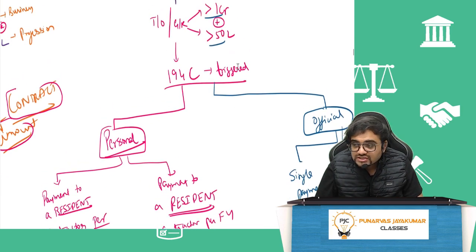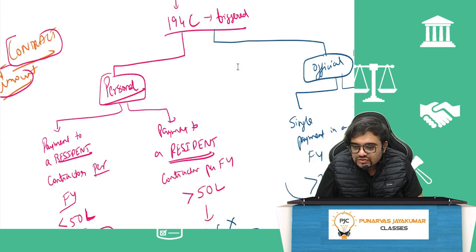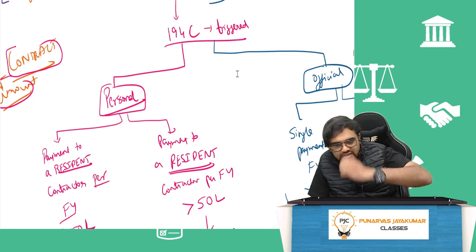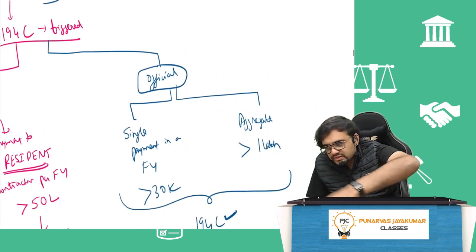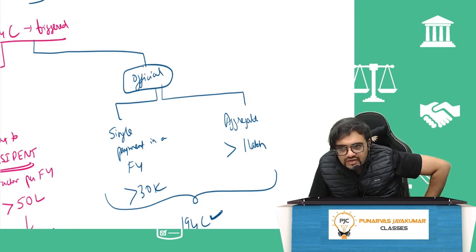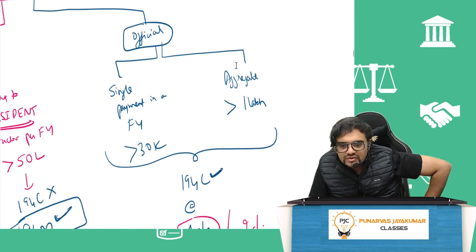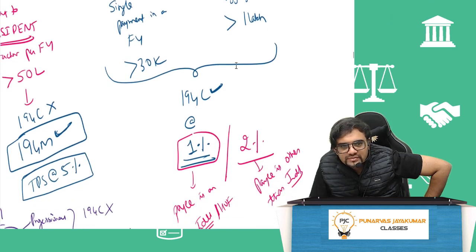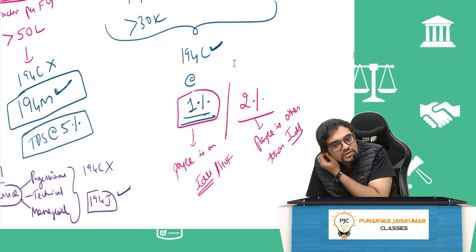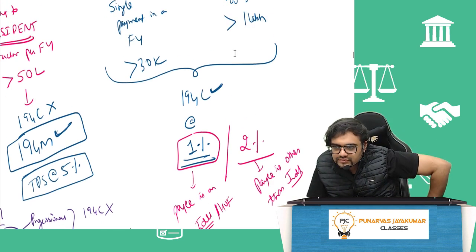Now it gets triggered, but I need to see if he is using it for personal purposes or for official purposes. Let's assume he is using it for official purposes. Like Virat Kohli is hiring a contractor. Is he a big individual? 100% yes. So he is hiring a contractor for official purposes. Single payment more than 30k, aggregate payment more than 1 lakh, 194C. Very simple. At what rate? 1% if the payee is an individual or 2% if the payee is other than an individual.